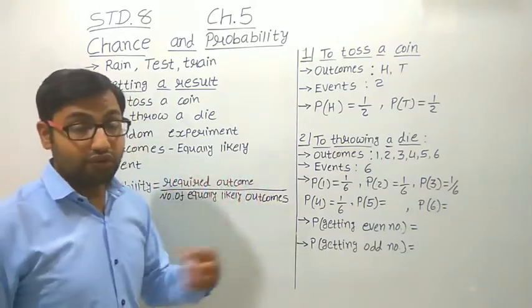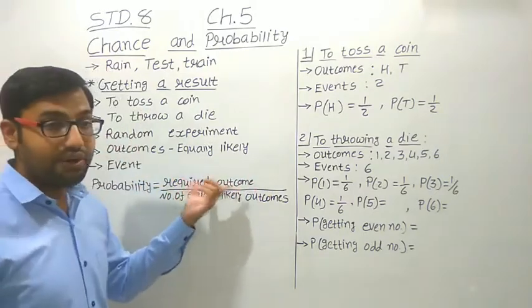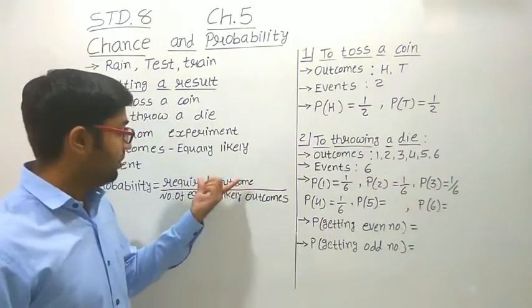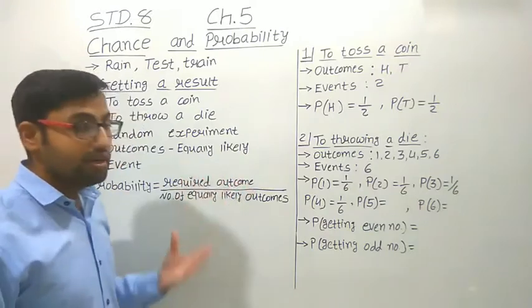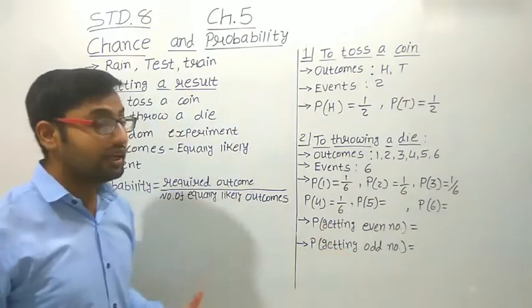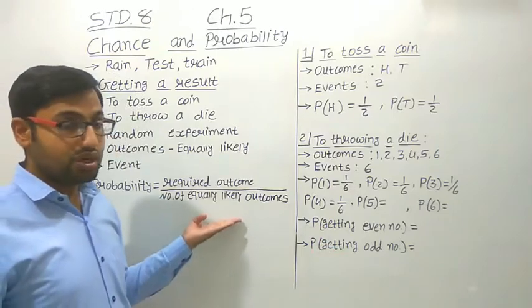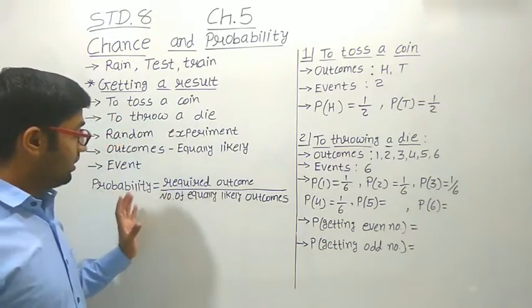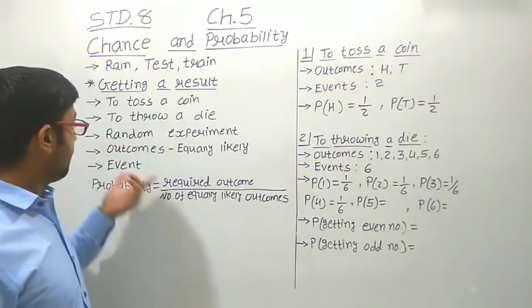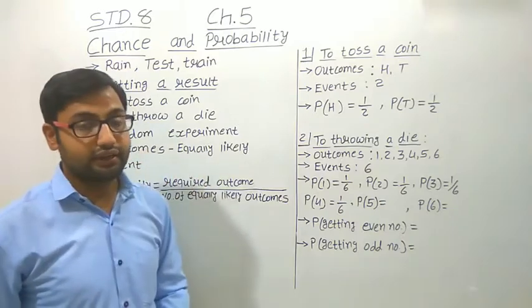Required outcomes, that is the result we require, we have to put here, and how many times that result occurs, that we have to put in the numerator. In the denominator we have to put the total outcomes, which are equally likely outcomes. So this probability is only for those cases in which whatever outcomes we get are all equally likely.